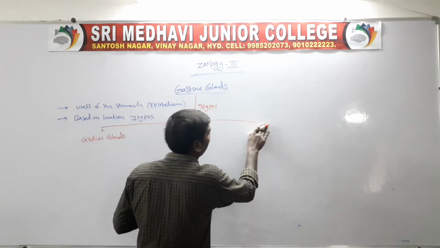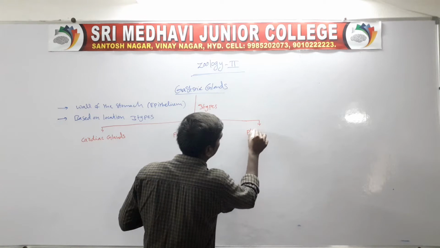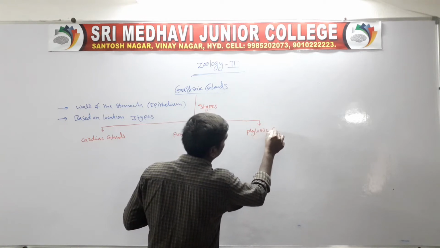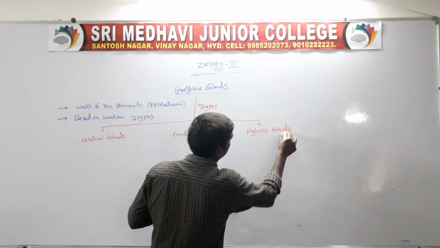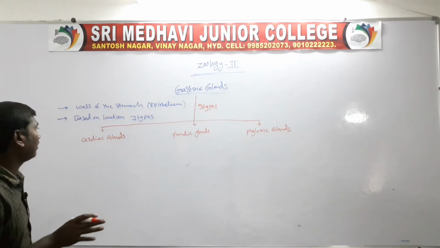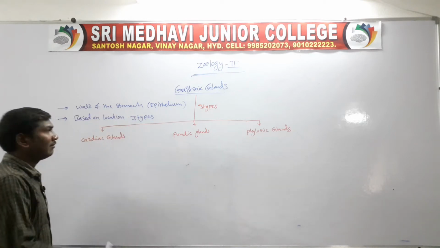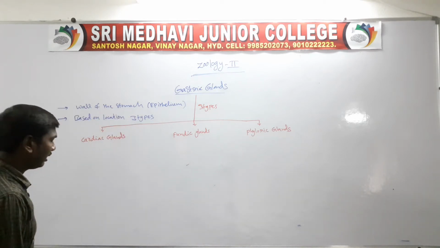Third one, pyloric region, so this gland is called the pyloric glands. Based on the location, the gastric glands are of three types: cardiac, fundic and pyloric glands.